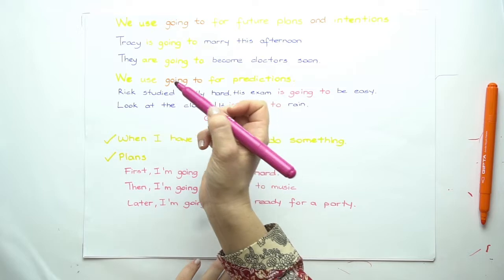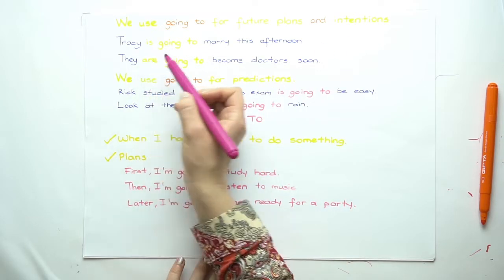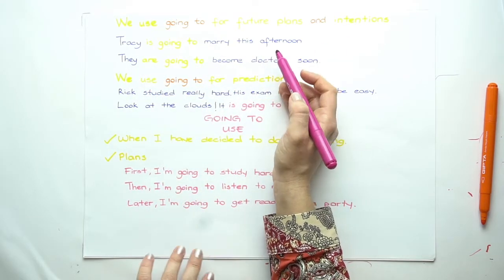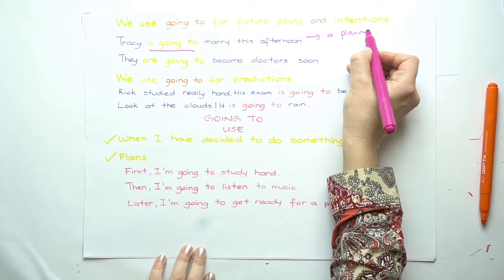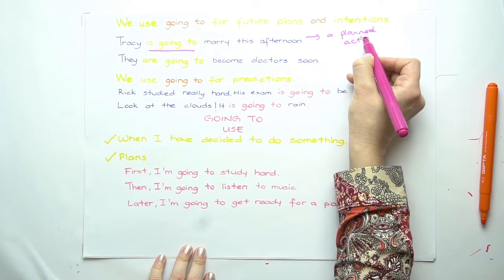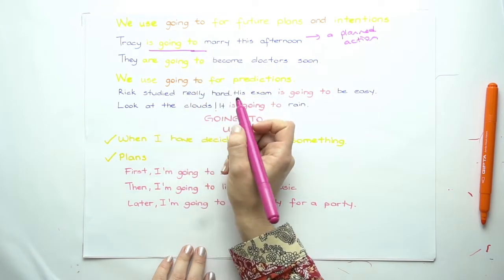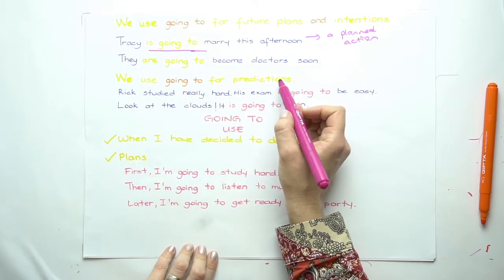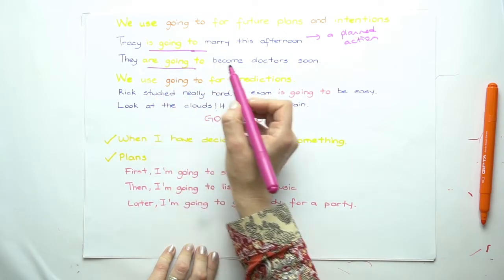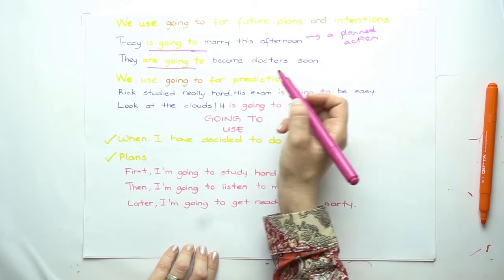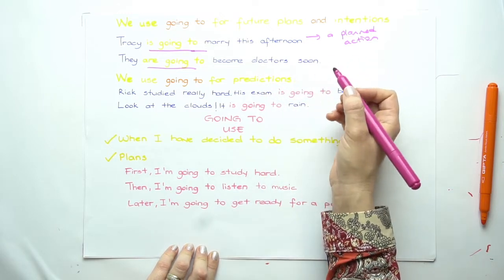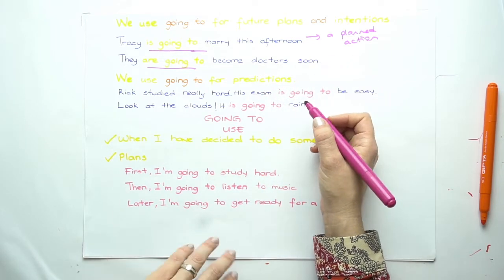We use going to for future plans and intentions. For example, intentions. Tracy is going to marry this afternoon. This is a planned action. That's why I'm using be going to here. They're going to become doctors soon. That means that they must be studying medicine right now. That's why I know that it's a planned action.